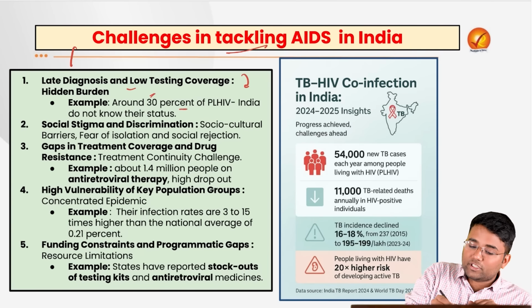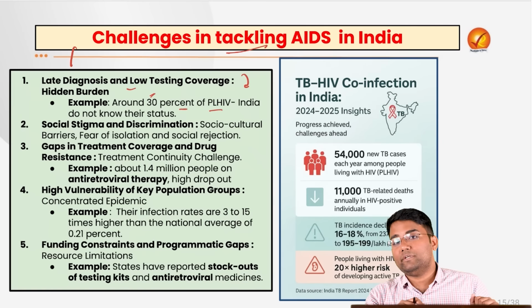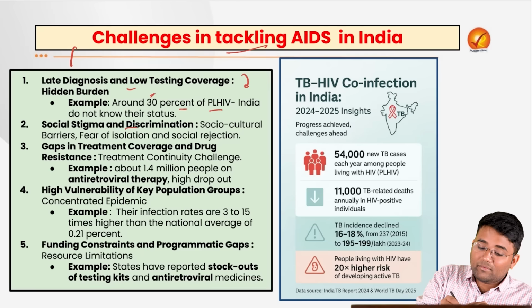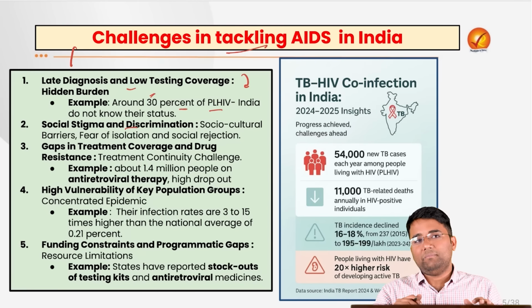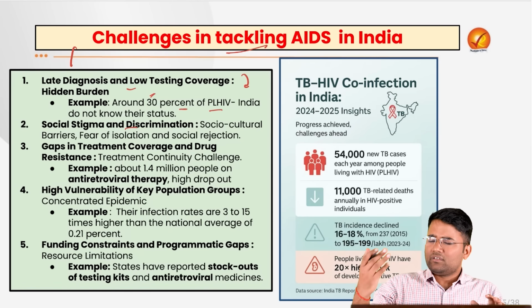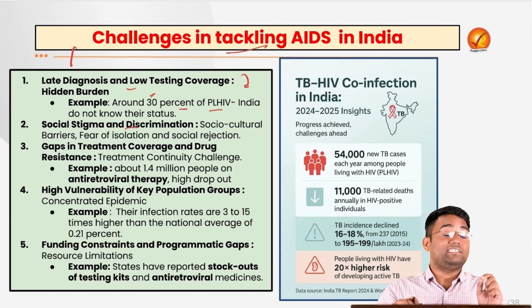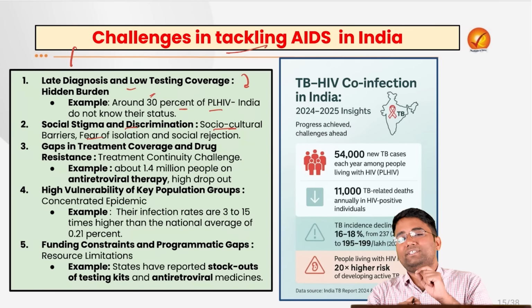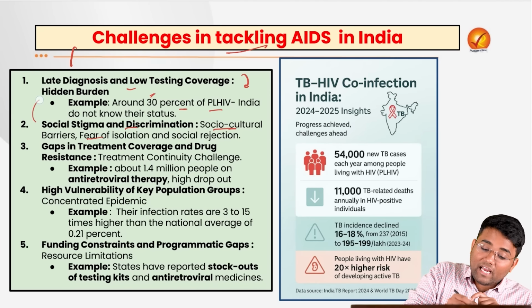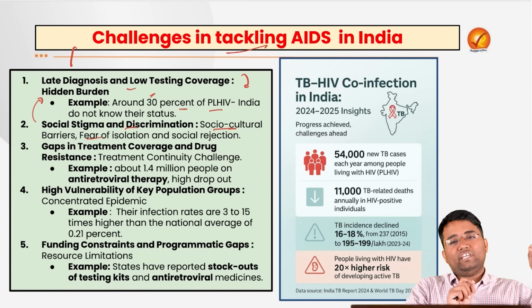For example, around 30% of people living with HIV in India do not know their status, as per a survey done by the Ministry of Health and Family Welfare. Also, the social stigma and discrimination associated with this. Although there are various awareness campaigns run by the government saying that interdining or shaking hands with a person infected by AIDS, HIV will not spread at all, despite that, there is a stigma and discrimination associated with the disease. Because of these socio-cultural barriers, there is fear of isolation and social rejection, because of which people avoid sharing that they are infected by HIV, and they may further infect other persons.